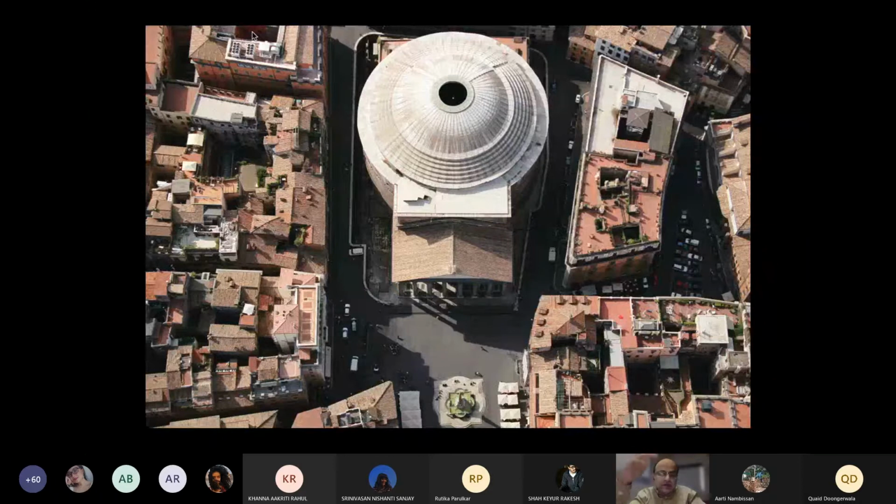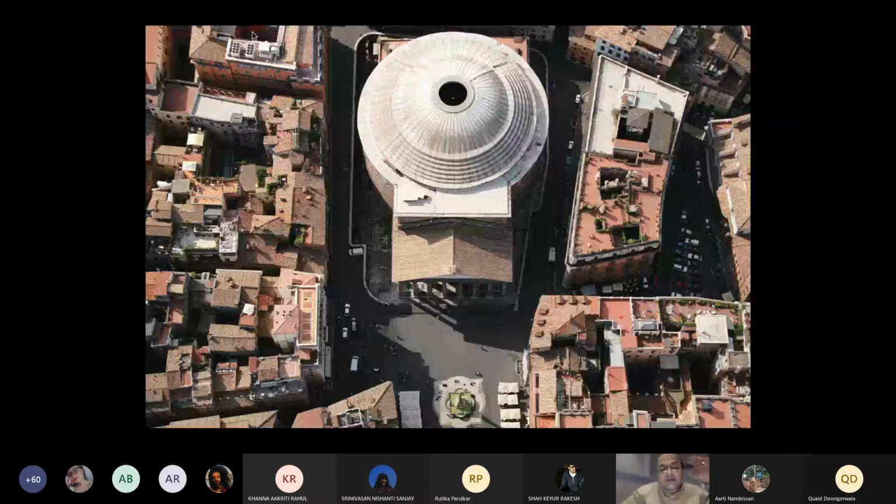Read the history of it. There are lots of reasons why it was oriented in a particular way, and the various emperors who built this building. But what is most important is how they understood the material they used for building, and how the section changed right from the bottom to the top.